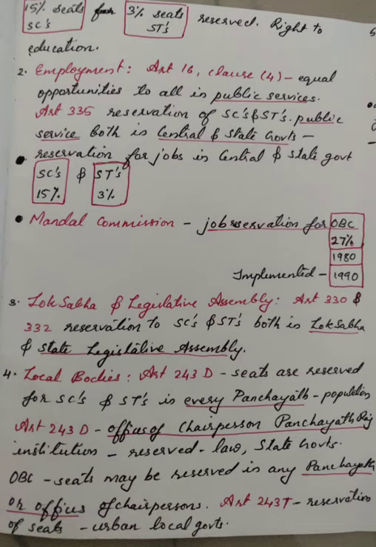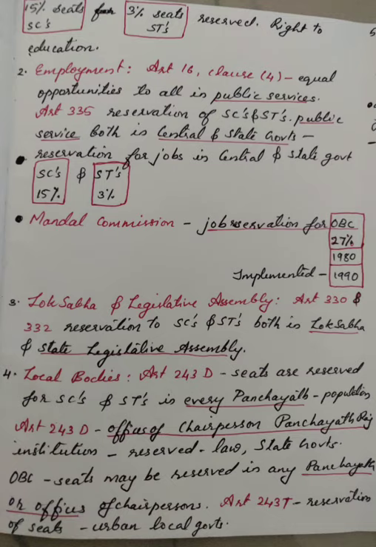The Mandal Commission, as we have studied earlier in identity politics based on caste, is the Socially and Educationally Backward Classes Commission, and it was established on 1st January 1979 by Janata Party leader Prime Minister Morarji Desai. The Mandal Commission report recommended 27% job reservation for other backward classes, that is OBC, in 1980, and later it was implemented in 1990.